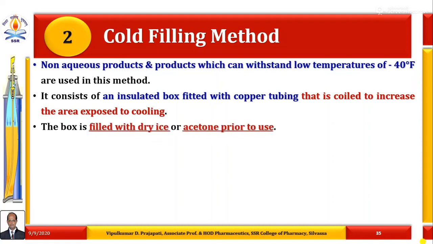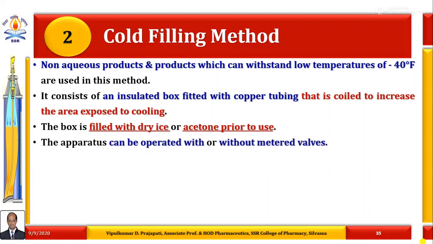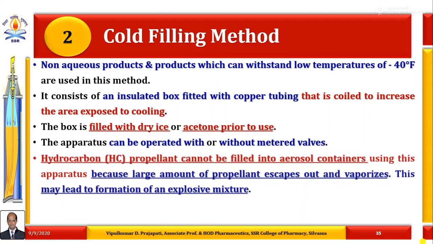The box is filled with dry ice or acetone prior to use. As compared to the pressure filling method, this apparatus can be operated with or without metered valves.